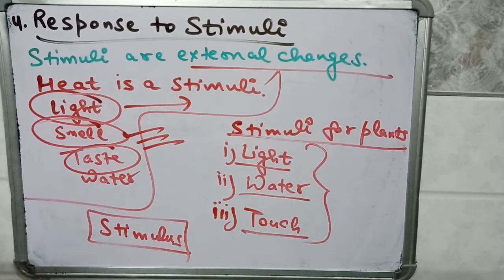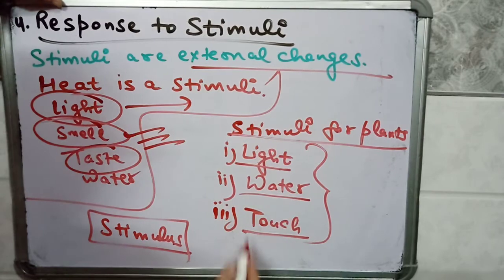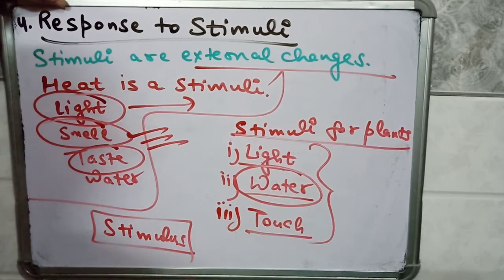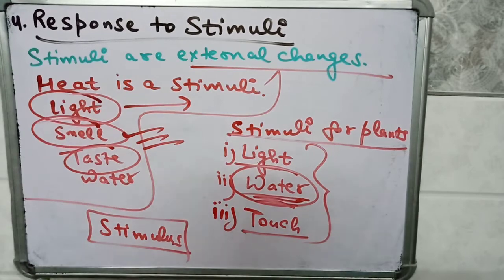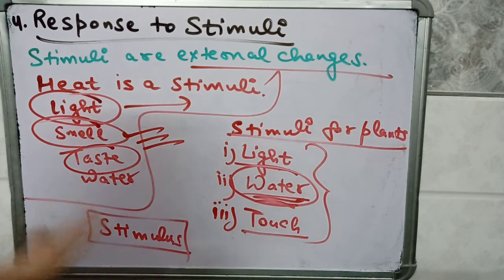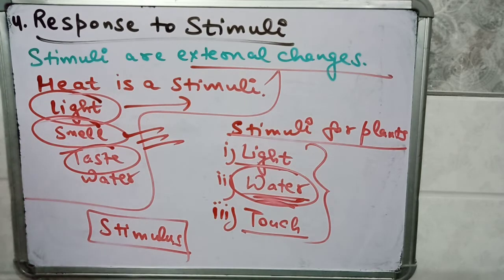Okay, suppose in plants, the roots grow in the direction where so much water is present. For example, if a tree is present on the bank of a river, the roots will automatically grow in the direction of water. So roots are responding to the water stimulus. The plant like sunflower responds to light. I have told you earlier, sunflower is a plant which responds to light. So light is the stimulus for the sunflower plant.